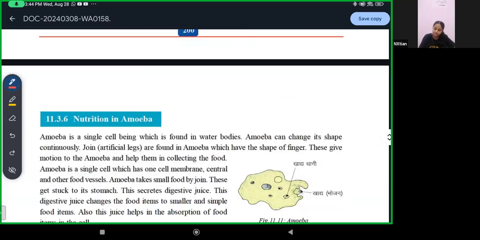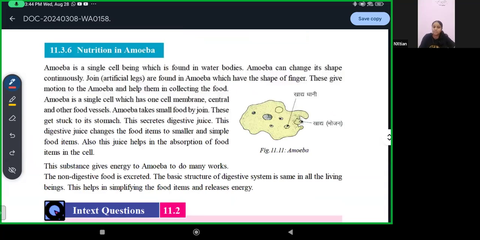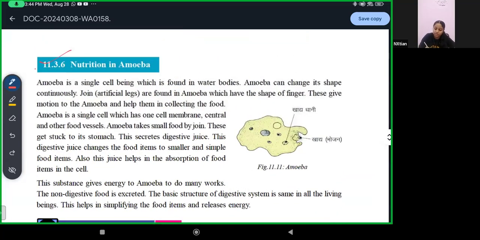All right. So we will stop here right now, and tomorrow's class will begin from nutrition in amoeba. How does amoeba get its nutrition? We'll talk about it. And the math test I'll be sharing at 4, in 15 minutes I'll be sharing the math paper. So you can do it and submit it. You can submit it tomorrow too. It's okay. I'll see you then.